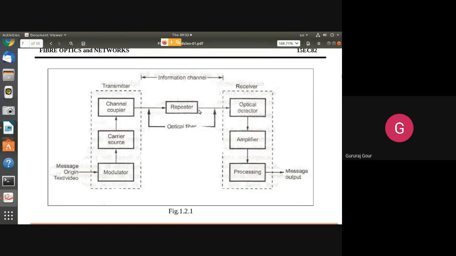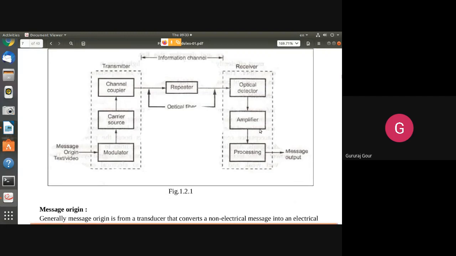The optical fiber section is shown as an information channel along with the repeater blocks. Many such repeater blocks will be there, which receive your information signal, amplify it and retransmit it, so that the receiver can be located at a very long distance from the transmitter. At the receiver, the optical detector will be a pin diode or any diode detector. Then your message is re-amplified and processed so that we get back our message signal in the form of current or voltage from the photons.